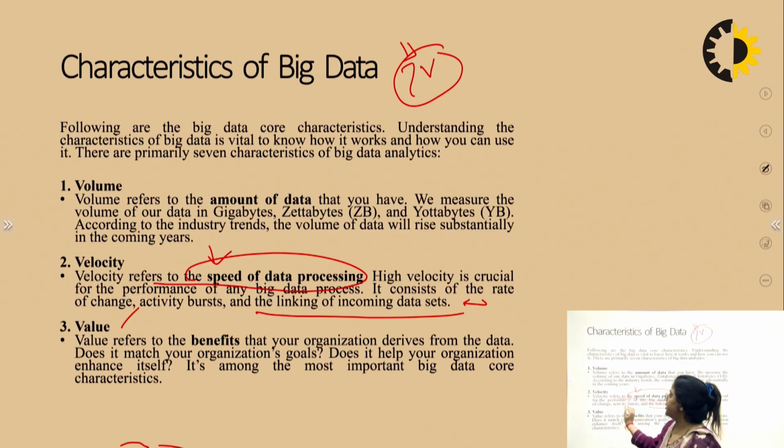Now comes to the third point. The third V is value. Value refers to the benefit that your organization derives from the data. Meaning the data is totally valuable data, not unwanted data.